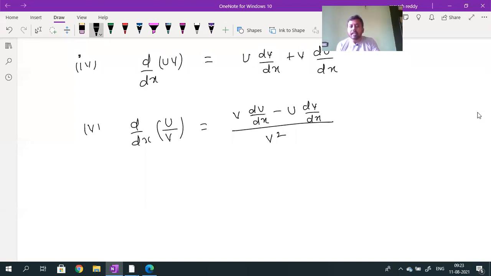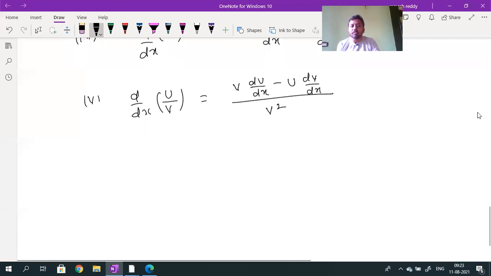This is called the derivative of u by v formula. So v into du by dx minus u into dv by dx, divided by what? V square. So this is one formula.